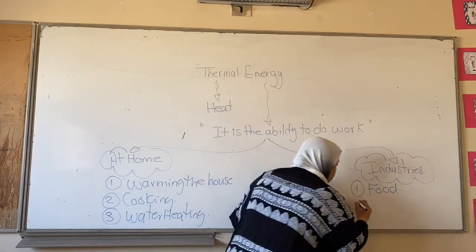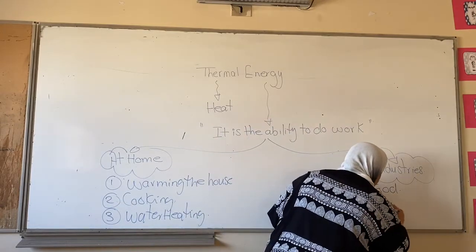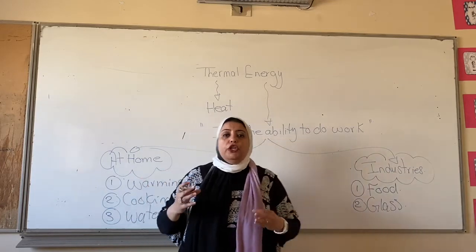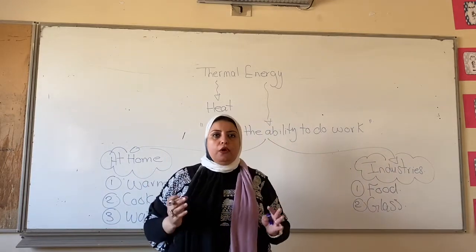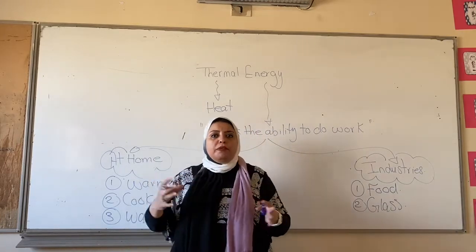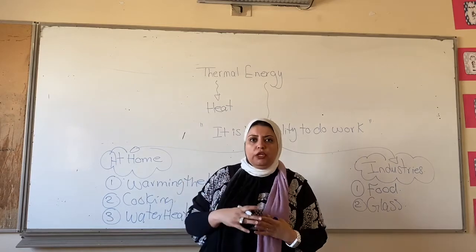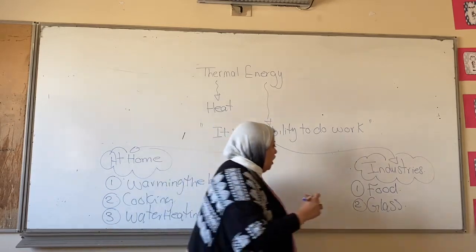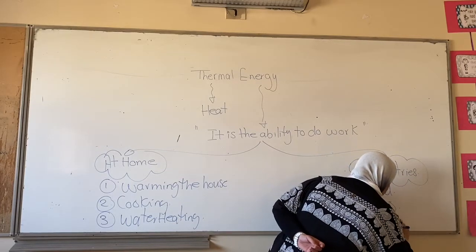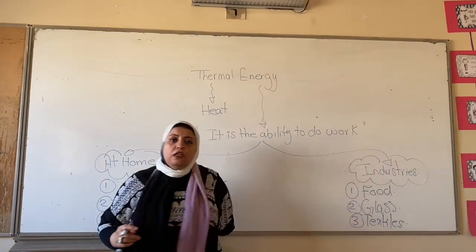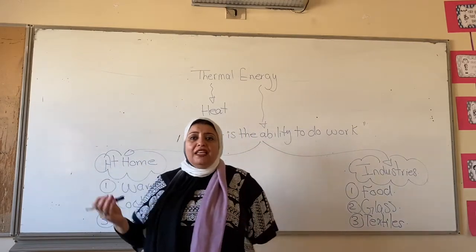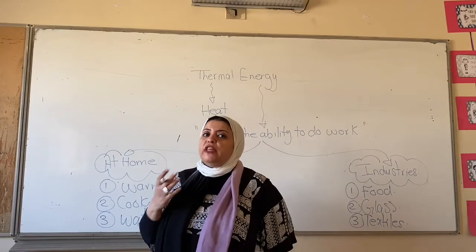Another industry is the glass industry. They have to melt it under very high temperature in order to shape it in any shape they want. In the shape of plates, glasses, cups, and much more shapes. Another type of industry is textiles. Do you know the meaning of textiles? Textiles means clothes.